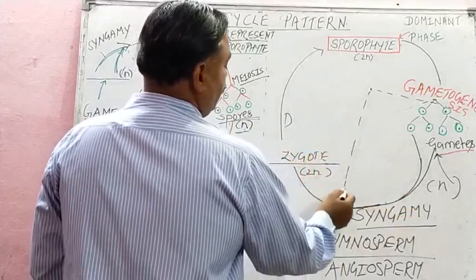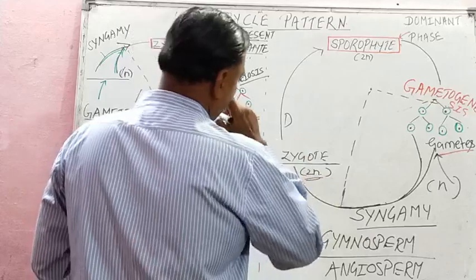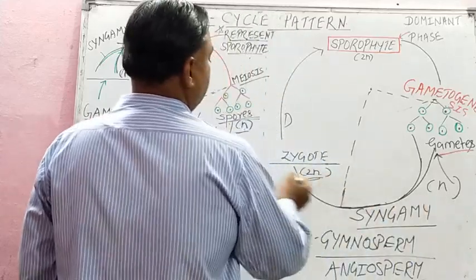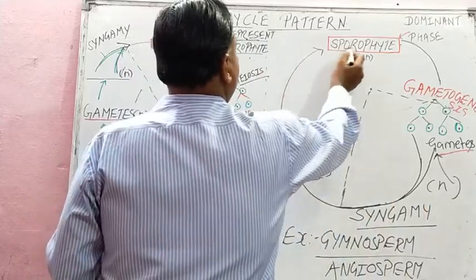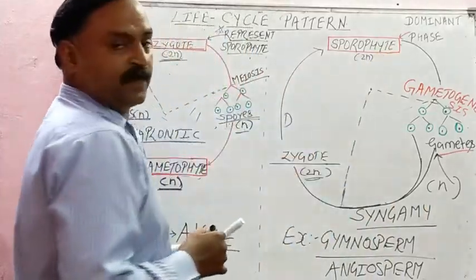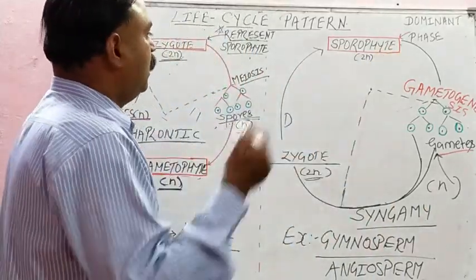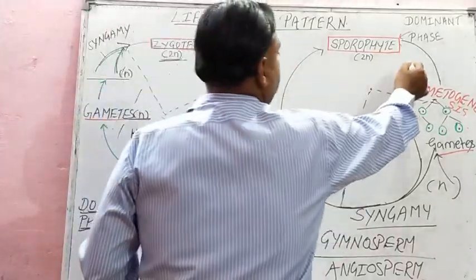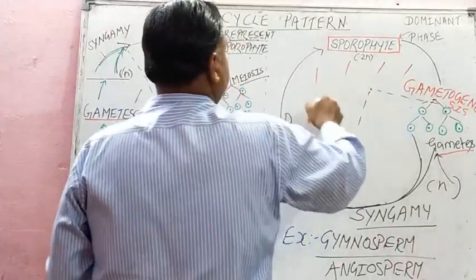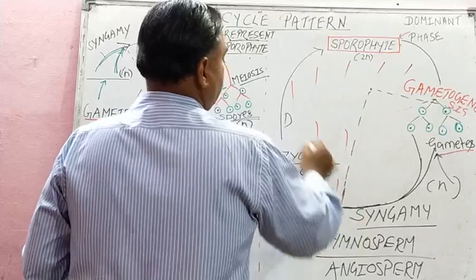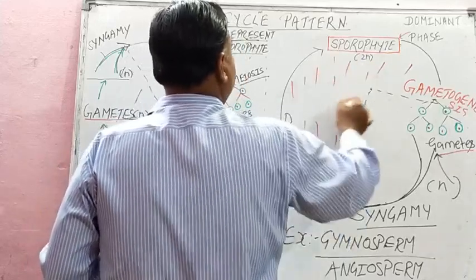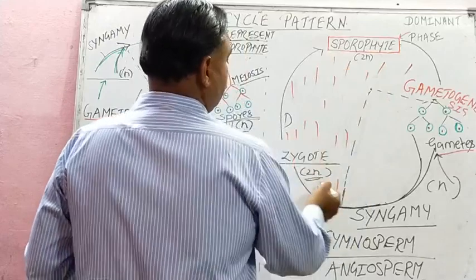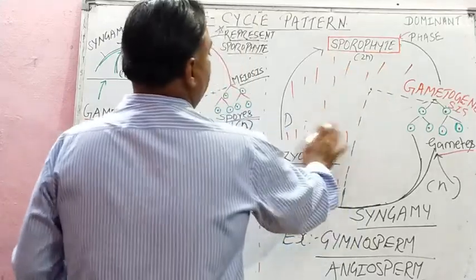Now from here again it is 2N after syngamy or fertilization, isn't it? And this zygote will grow again into sporophyte. Now you observe carefully and take the decision that this area of the life cycle is having the maximum part, that is 2N. So it is called diplontic.